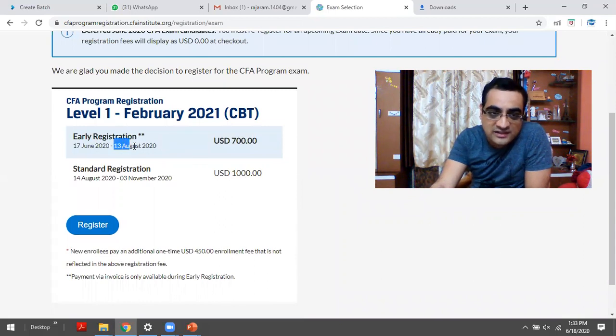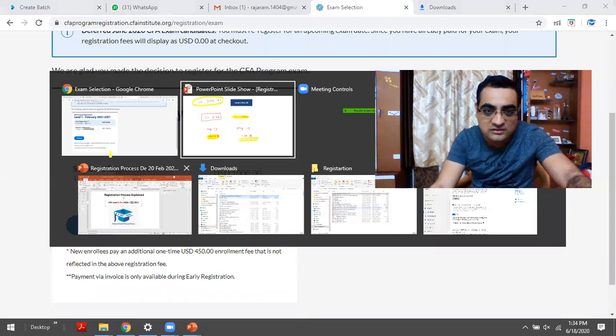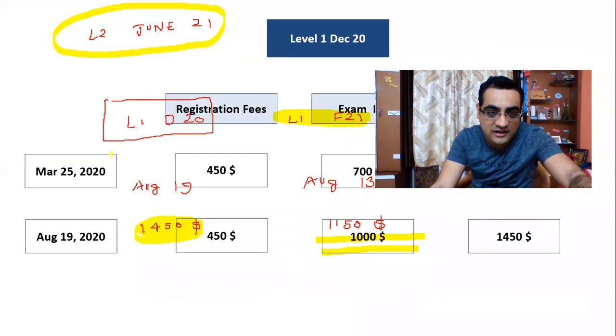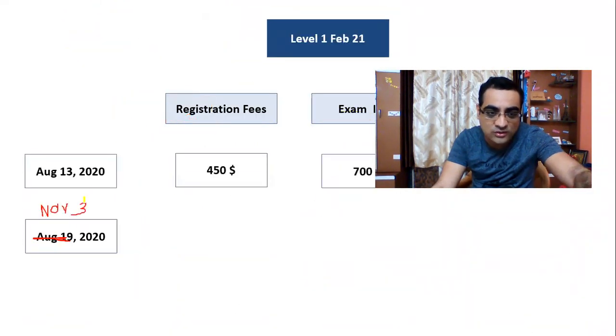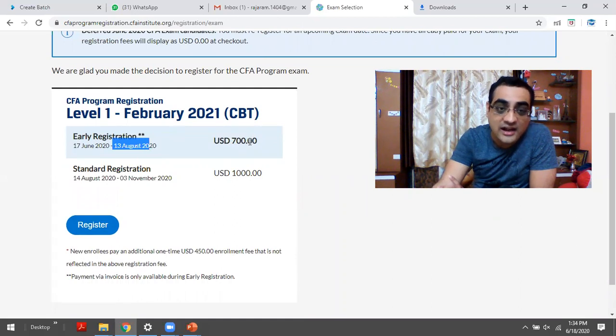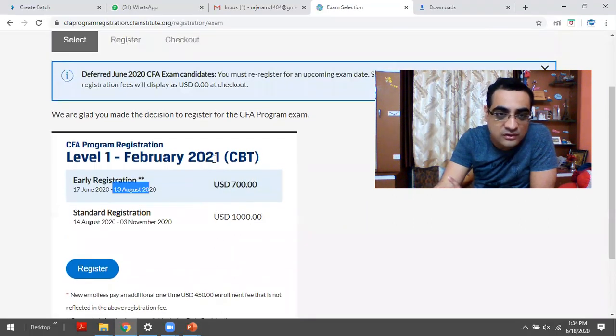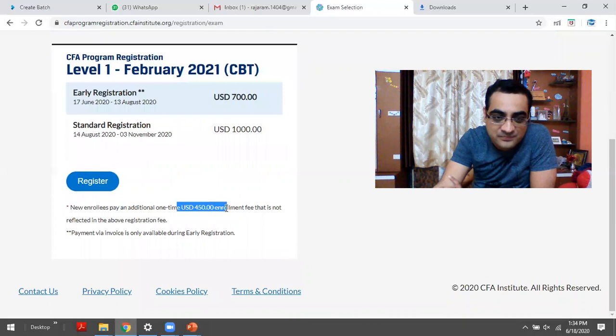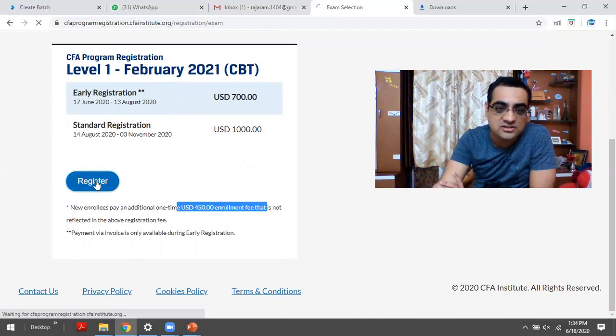Early registration fee, which I was saying is 13th August, and then this was 3rd November. So I was right when I was over here, and I had mentioned that this is November 3. That was on August 19th. I was right, November 3. So it's August 13th, $700 and $450. They would have mentioned somewhere $450. It will come actually later on over here. That's going to be only there for Level 1. So let me click on register.